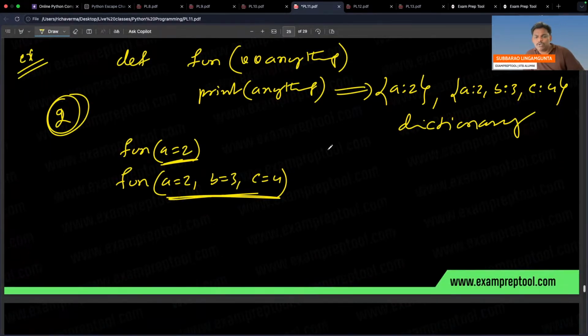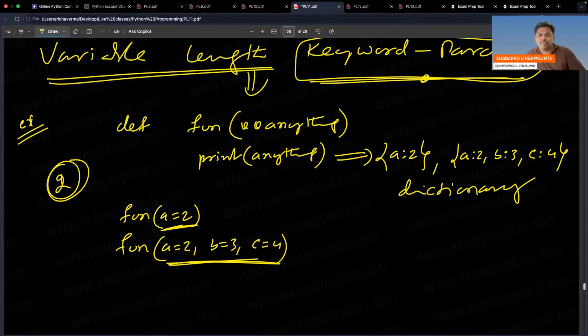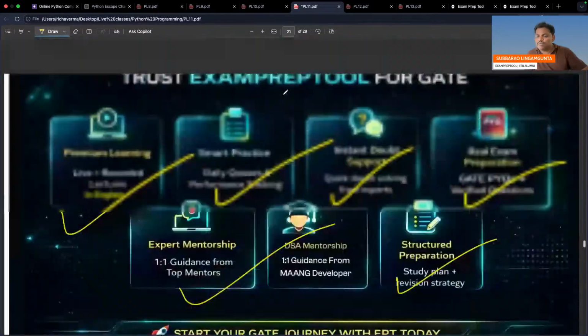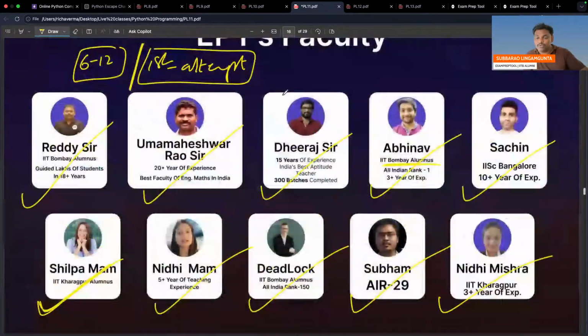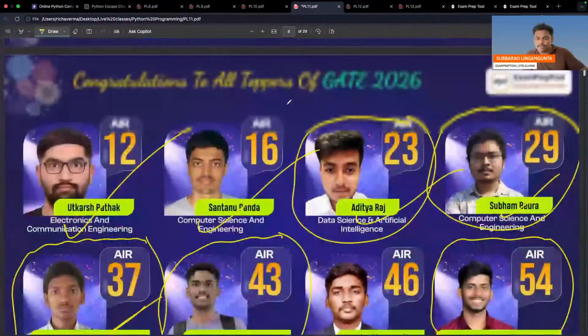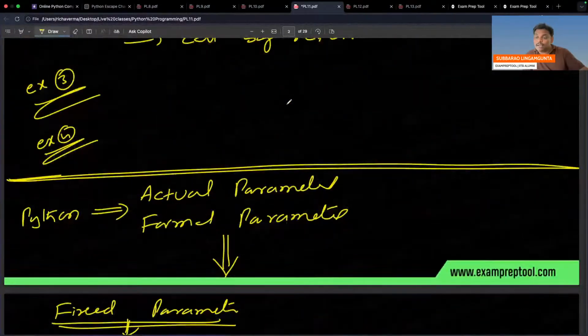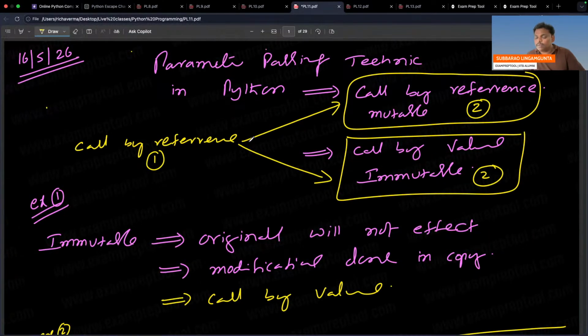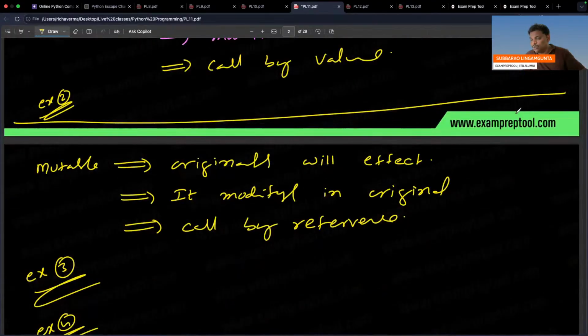Tomorrow, if possible, I may give whatever examples are possible. Remember, in today's class, I want to say a few things to you. Today's class, I did one excellent thing. Those articles are there on the EPT website. You can go and check. Today's class, I did parameter passing techniques in Python. That's one topic. And one more thing is arguments.